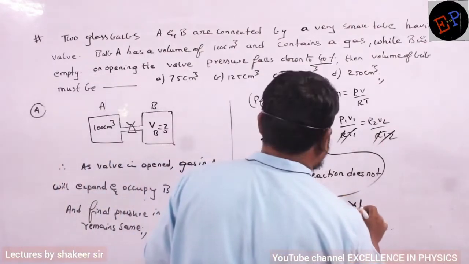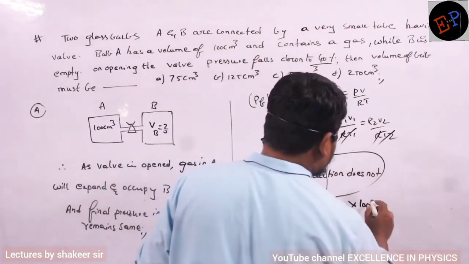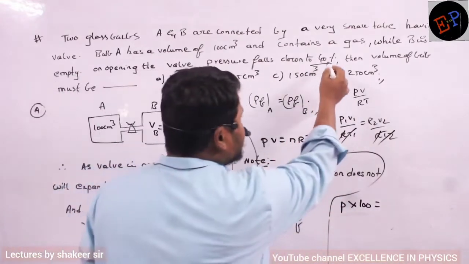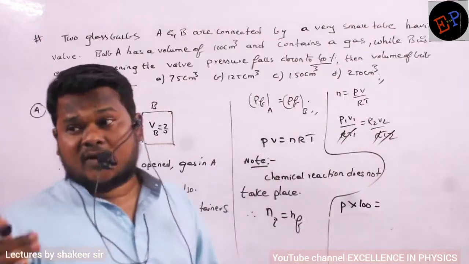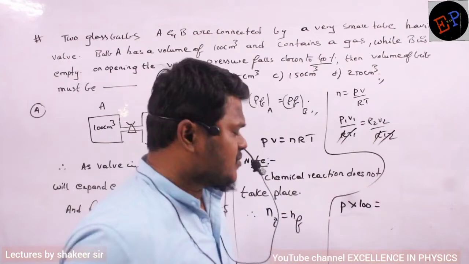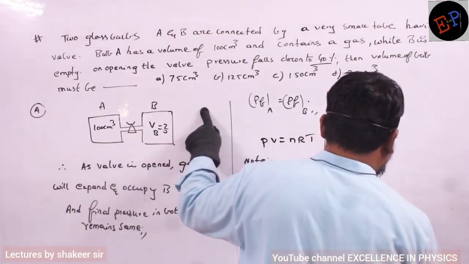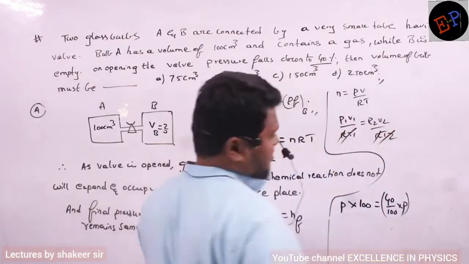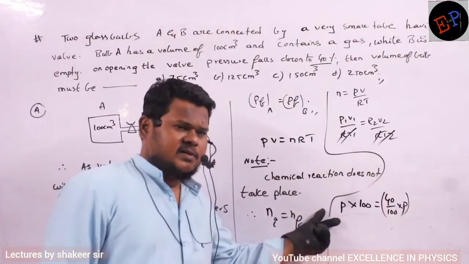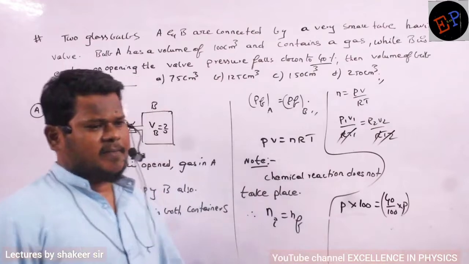So the initial P1V1 is P times 100, which equals P2V2. The final pressure: he did not say falls by 40, he said pressure falls to 40%. It means the final pressure is 40 by 100 multiplied by P. Initial pressure is P, and final pressure is only 40% of the initial pressure.